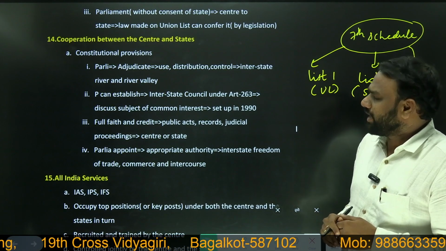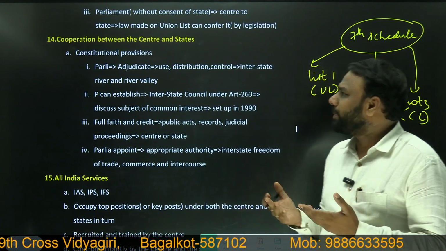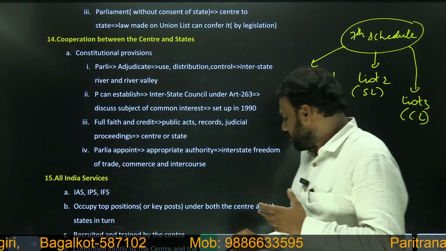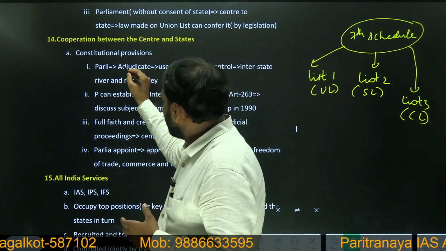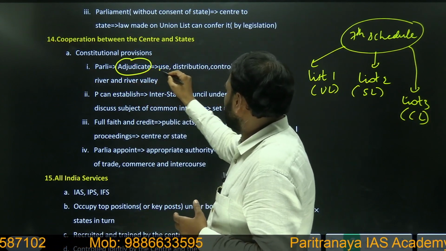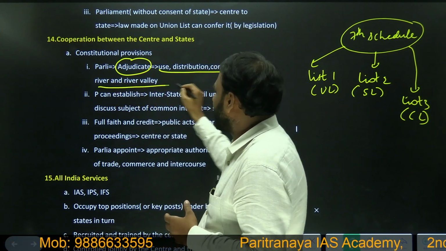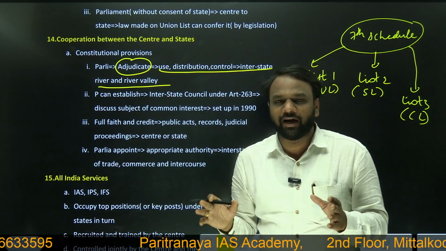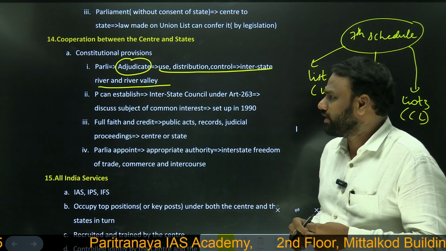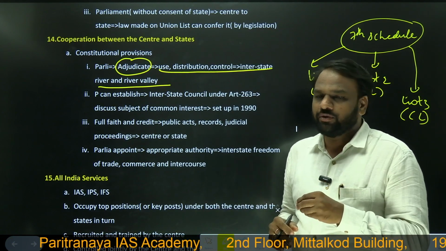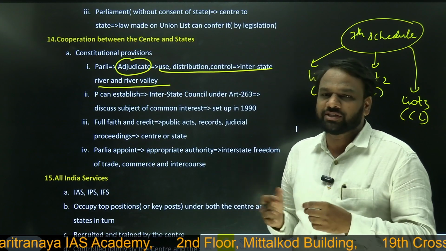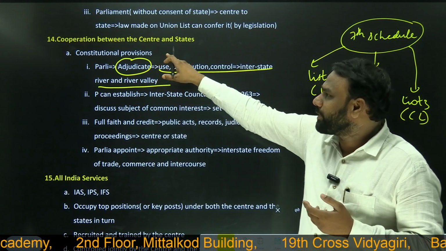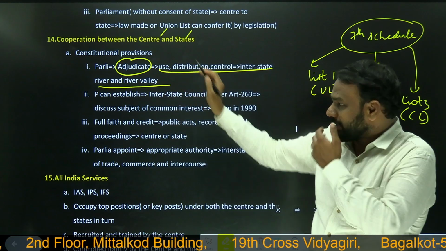Next. There are a few constitutional provisions which ensure the cooperation between the center and the states. Our constitution provides for adjudication with respect to use, distribution, control of interstate river and river valley. The majority of the disputes that arise between the states will be regarding river water sharing. As this matter is very, very sensitive, parliament has the power to adjudicate on such matters. When the parliament adjudicates, it ensures a type of cooperation between the center and the states. So this is one constitutional provision.